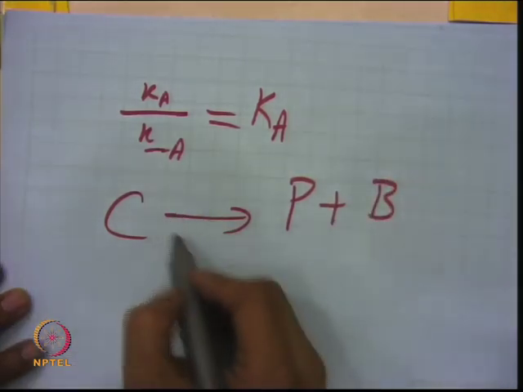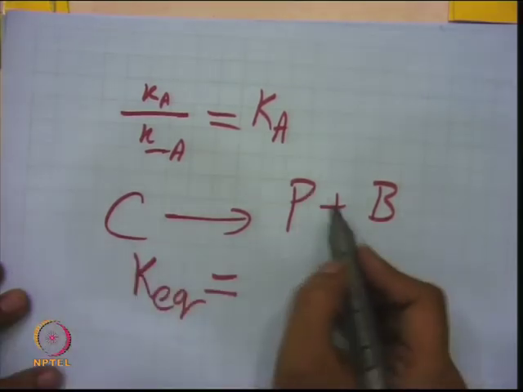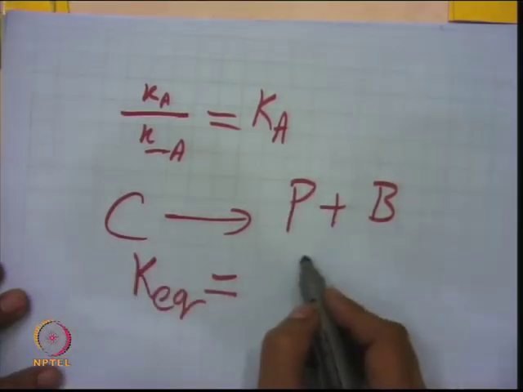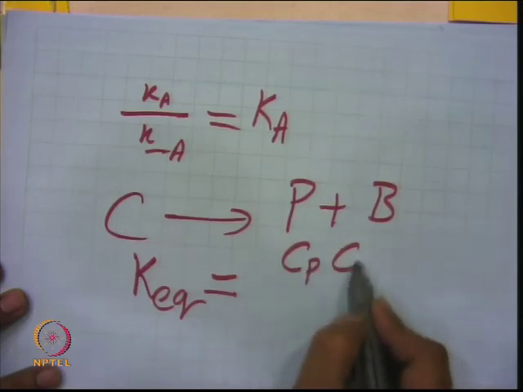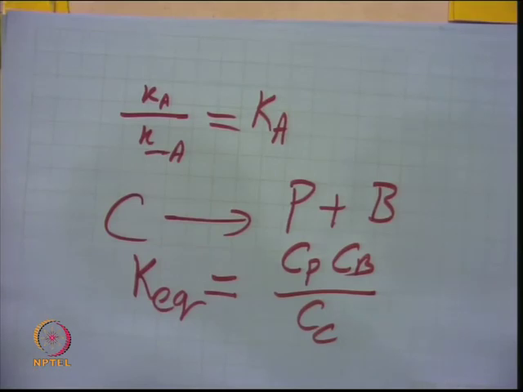So, what will be the equilibrium constant K? The overall equilibrium constant, which you get from thermodynamics, will be simply the concentration of P times the concentration of B divided by the concentration of C, right, and that is written there in terms of partial pressure. So, this is at equilibrium composition, which is written here.